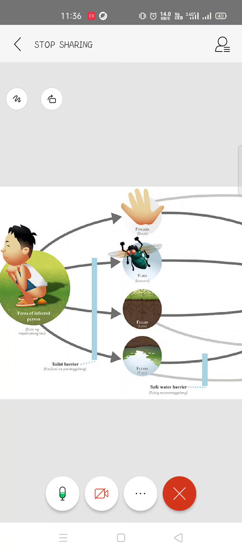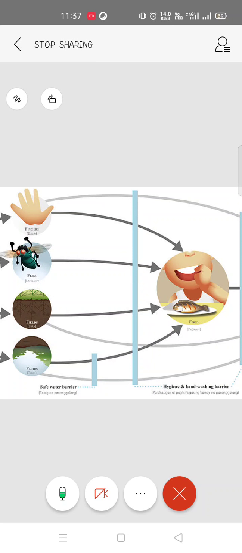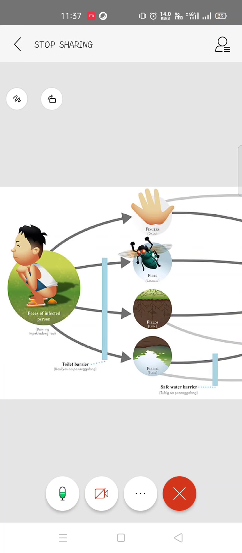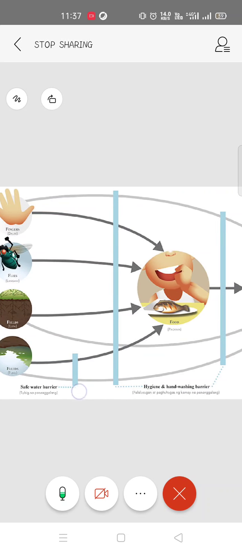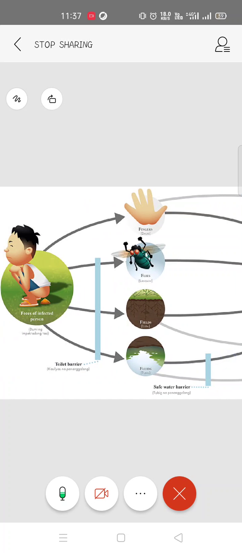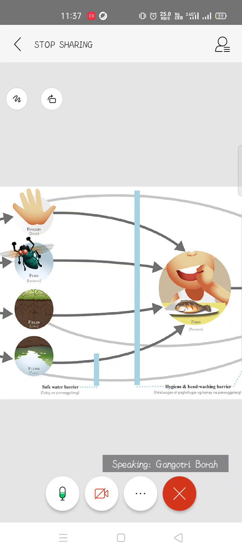Then through all these routes, it goes into your food. It was going into the field, and it was also going into the water bodies. The food that we consume from the water bodies, for example the fish, as you can see here the other boy is consuming, is what you call the fecal-oral route.